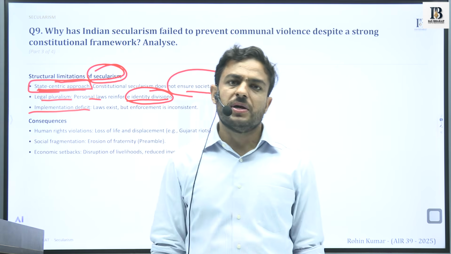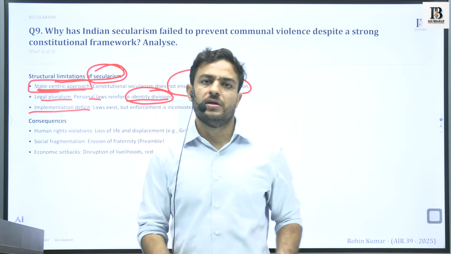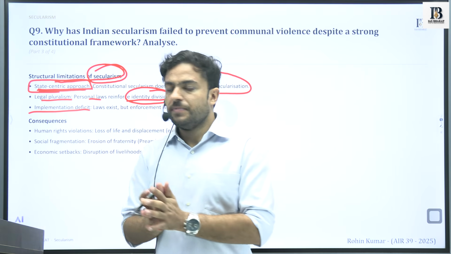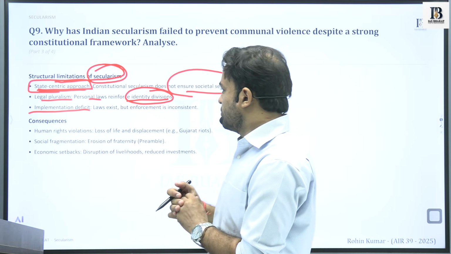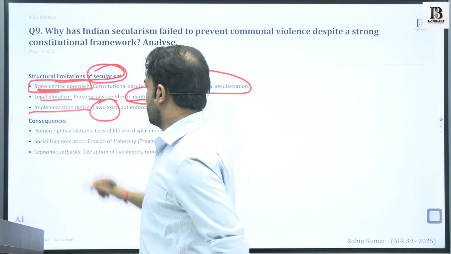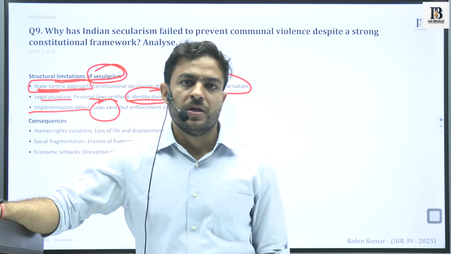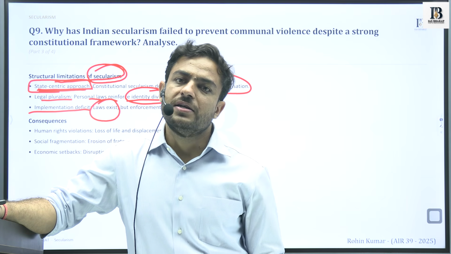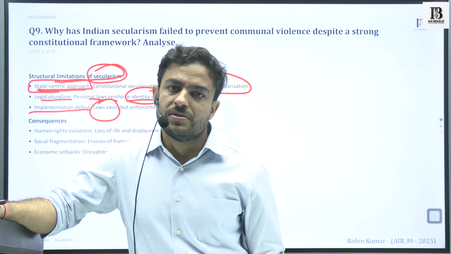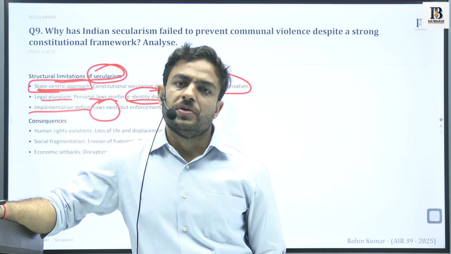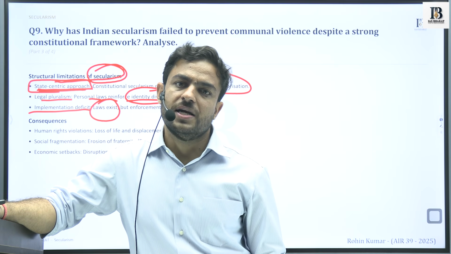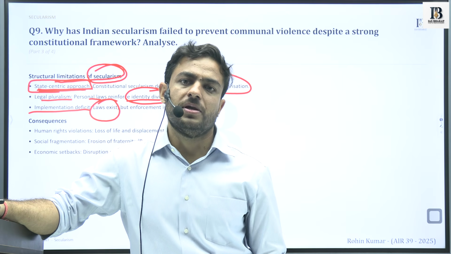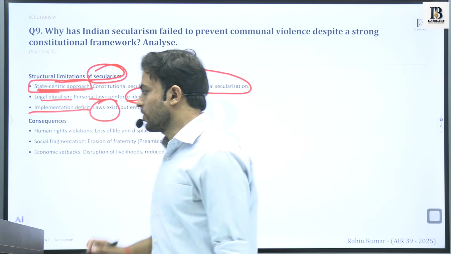This is one of the biggest reasons because of which the whole framework of secularism has been called into question: the implementation at the level of the laws and the institutions has created a certain degree of mistrust among some of the marginalized sections, as a result of which the effective implementation of this concept has not materialized properly.